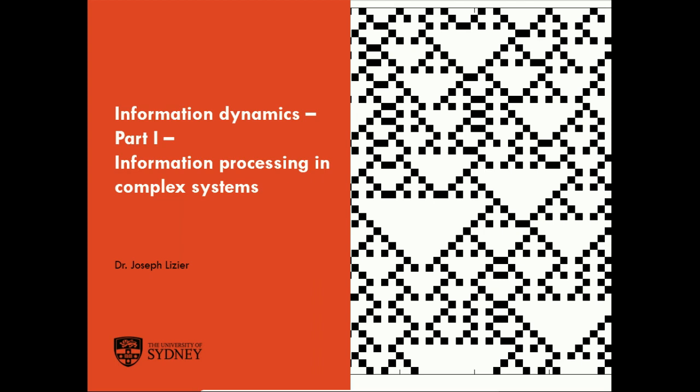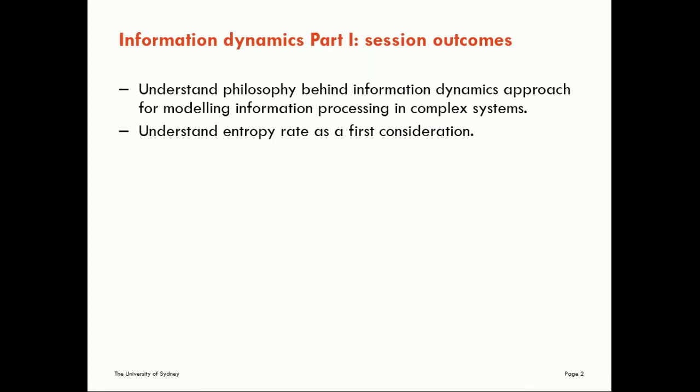Welcome to the next session in our course on using information theory to analyse complex systems. This session is part of a set of sessions regarding the information dynamics approach for analysing information processing in complex systems. In this session, the first part of that set, we're going to look at the philosophy behind examining information processing in complex systems in this way. So the first of our session outcomes then is to understand that philosophy.